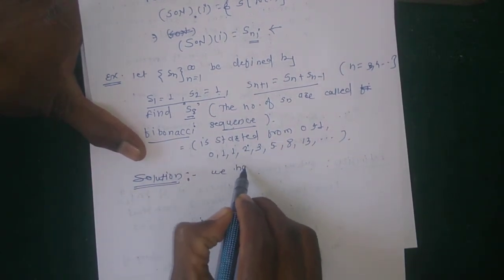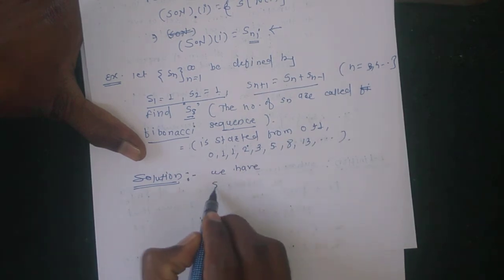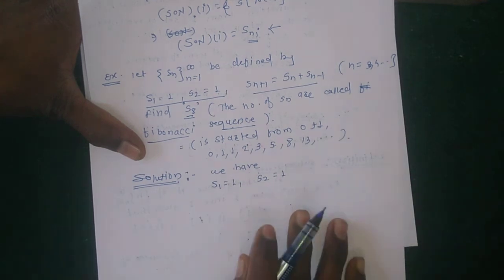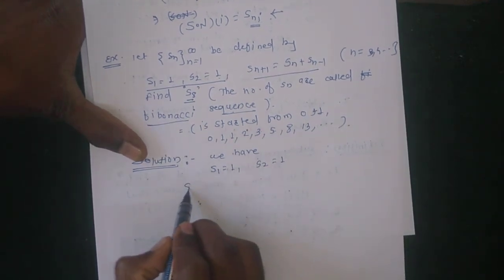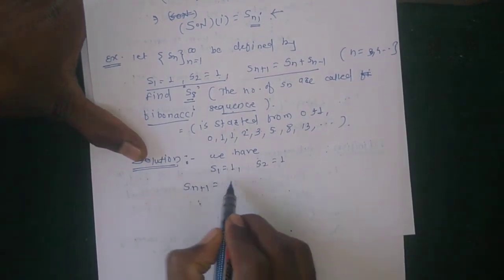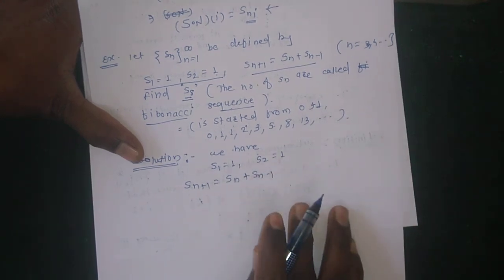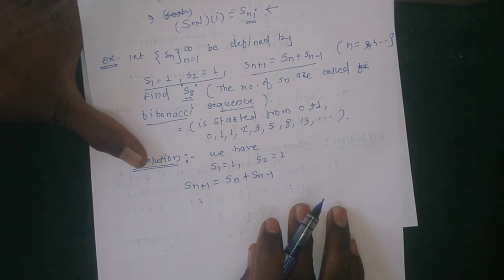We have S1 equal to 1 and S2 also equal to 1. And S(n+1) is equal to Sn plus S(n-1), meaning the (n+1)th element of the given sequence is the sum of the previous two elements.